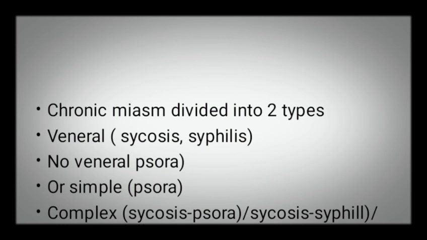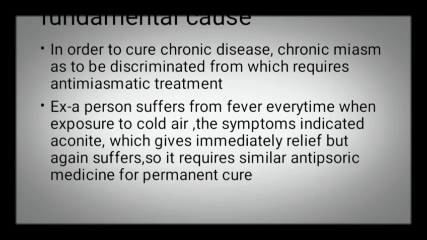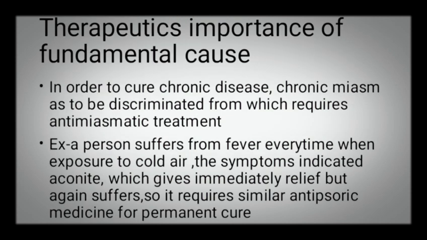Chronic miasm is divided into two types: venereal, and non-venereal, which may be simple or complex. In the venereal part we include sycosis and syphilis; in non-venereal, psora. In simple there is psora, and in complex there are psora-sycosis and psora-syphilis, where two diseases come together. Hahnemann says that psora is the most simple fundamental cause, and it produces innumerable other diseases. So miasm is also a type of fundamental cause.